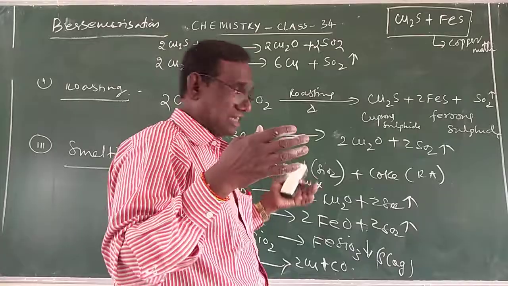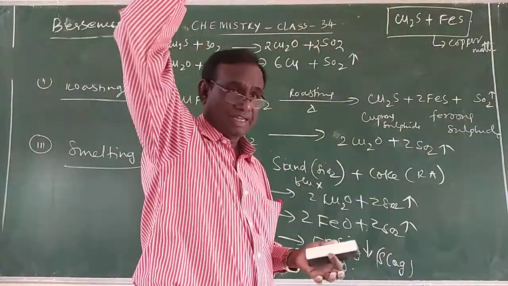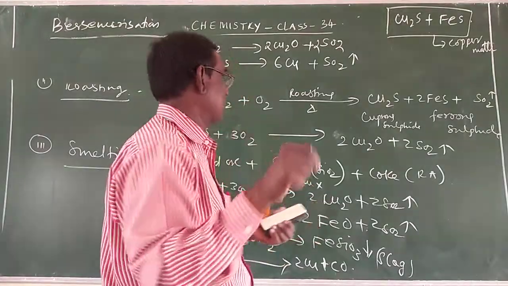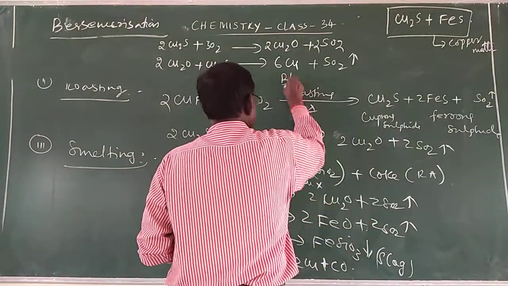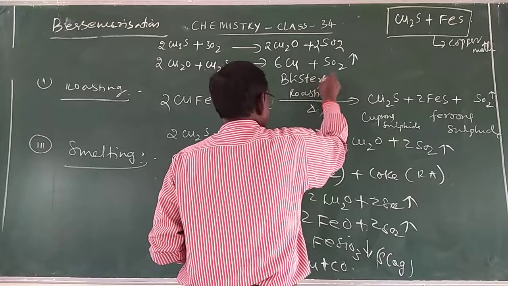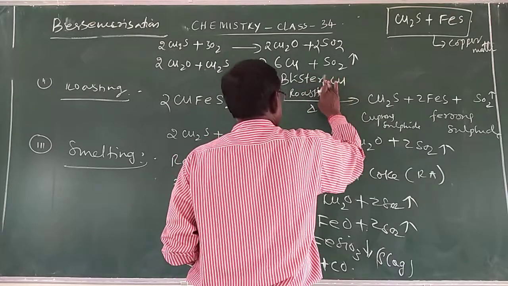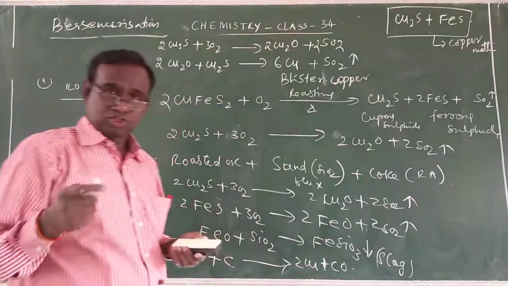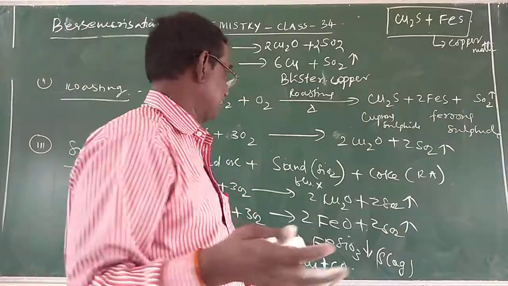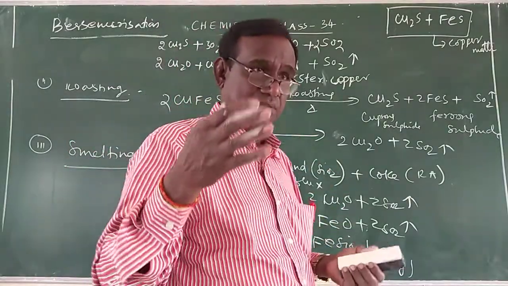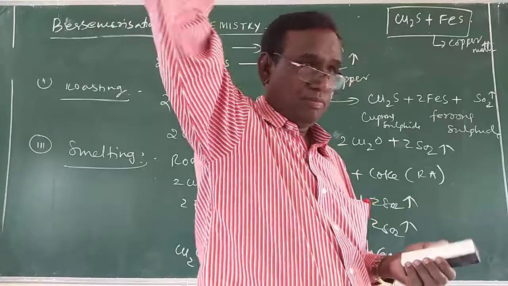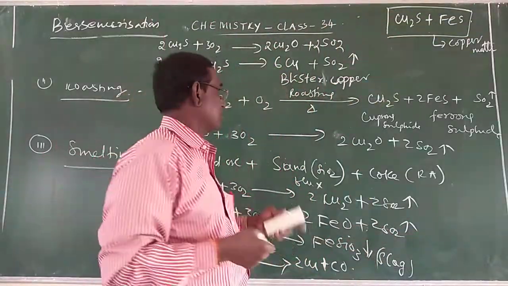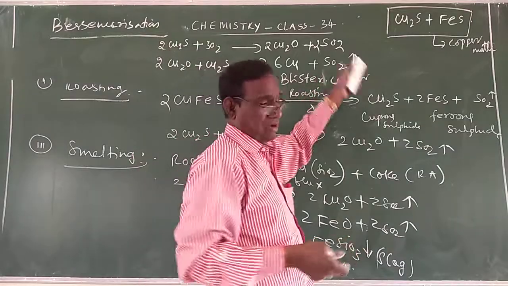This sulfur dioxide gas liberated will leave the surface of the molten metal, leaving some holes on the metal. Those are called the blisters. So it is called the blister copper. What is blister copper? Blister copper is the copper obtained at the end of bessemerization, where the sulfur dioxide gas liberated leaves the surface of the molten copper. Those small holes on the copper are called blisters, hence it is called blister copper.